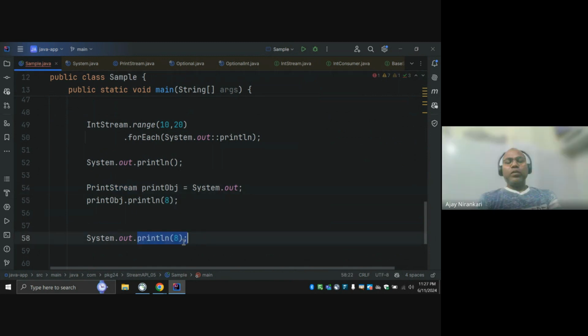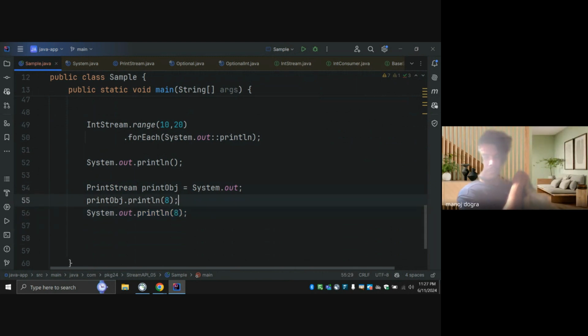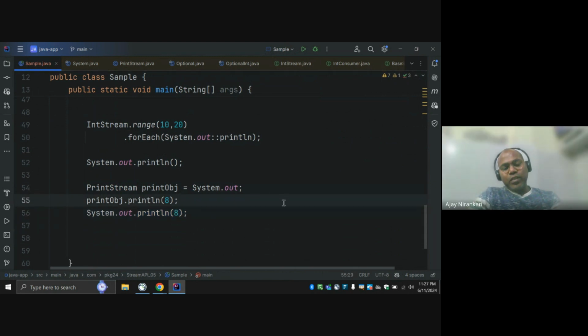Yes, good. So notice the difference between these two. I pass something here, and here you can say this and this. Is there any difference between both calls, or is it the same? Here you are actually calling the println function. Here you cannot call the function. Please note, here you are calling the println function.